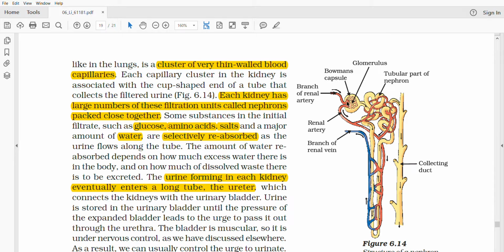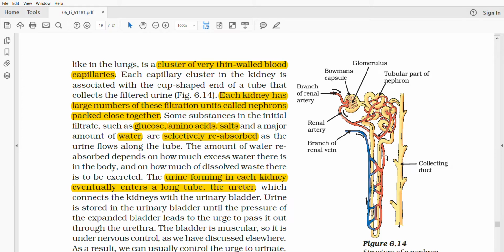Of course, the basic filtration is going on here, but some exchanges of salts and water are also taking place. Basically, a large amount of water is also reabsorbed. For example, if this filtration produces a very large quantity of water and it all makes your urine, then you would have to urinate every minute.